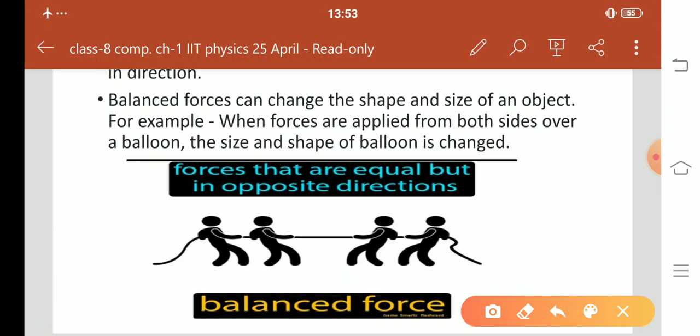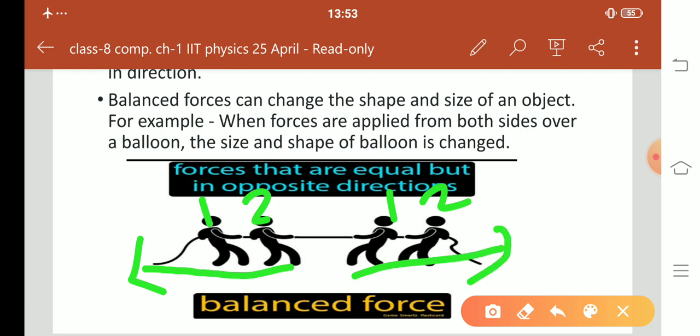For example, these two players apply a force in this direction, and these two players apply a force in the other direction. Both have the same magnitude, for example 40 Newton, but their directions will be opposite. So the resultant force will be 0.